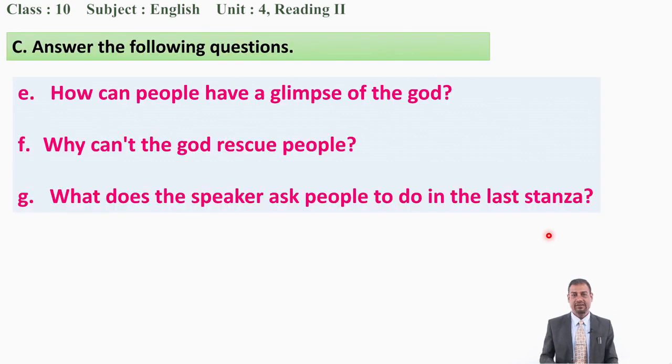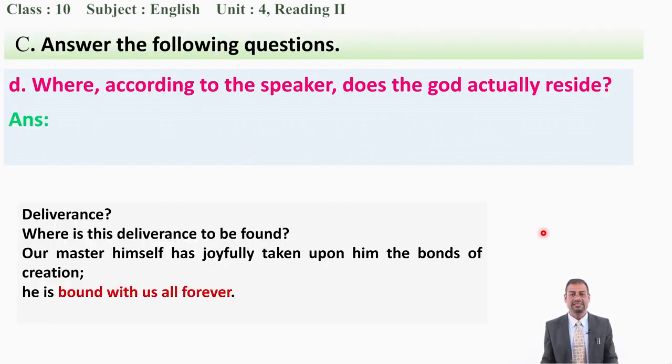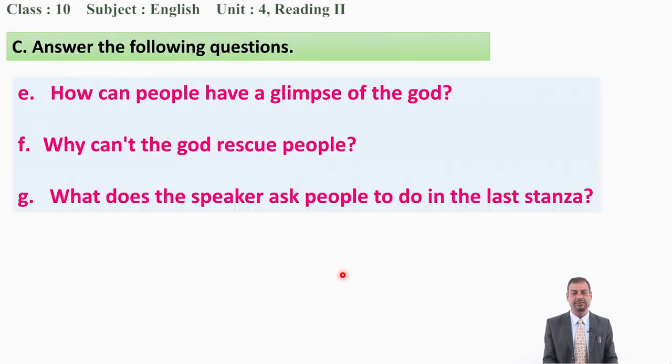Now, after this, again we have 3 more questions which I want to give you again as homework. Okay, how can people have a glimpse of the God? It means that how can people get the glimpse of the God? Why can't the God rescue people? Okay, why can't the God rescue people? What does the speaker ask people to do in the last stanza? In the last stanza, what does the speaker ask to do? Okay, so you have to read this text once again at your home and try to understand and do it.